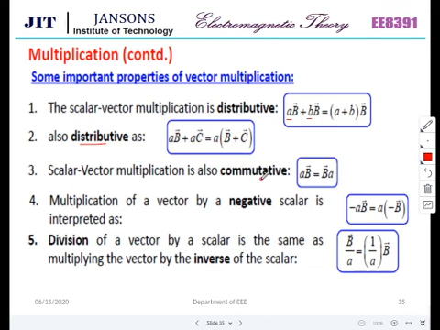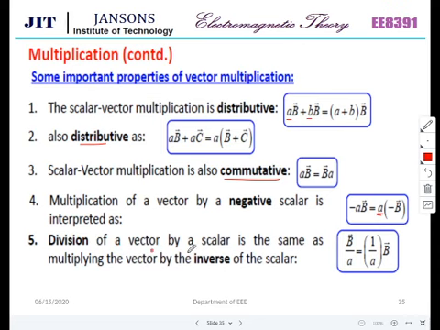Scalar vector multiplication is also commutative. aB is equal to Ba. We can multiply in both ways, that is a times vector B is equal to vector B times a. That also is correct. Multiplication of a vector by a negative scalar, minus aB, means the vector direction is changed, and the magnitude is scaled by the scalar.